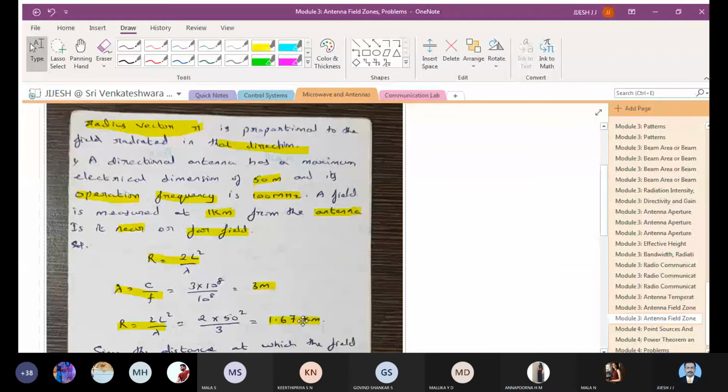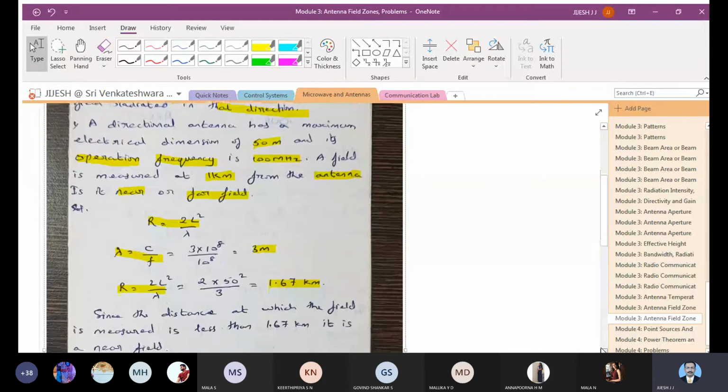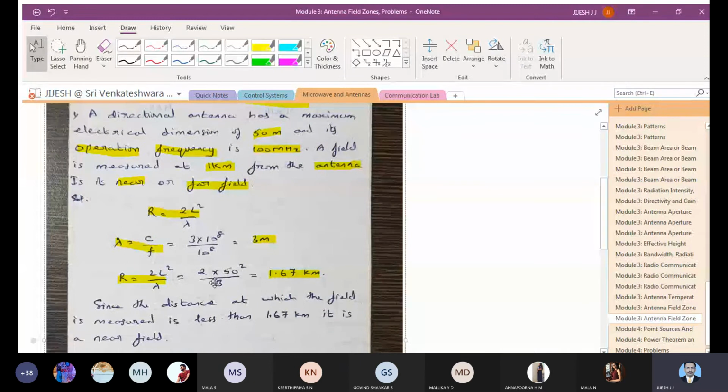Okay. So you will see that the signal is received within that. Since the distance at which the field is measured is less than 1.67, it is in the near field. So that is what you can complete. Is that clear for everyone? Is that clear for all of you? Yes, sir. Okay. So you complete it, you get 1.67 R, and since 1 kilometer is within 1.67 R, you can say that it is in the near field.